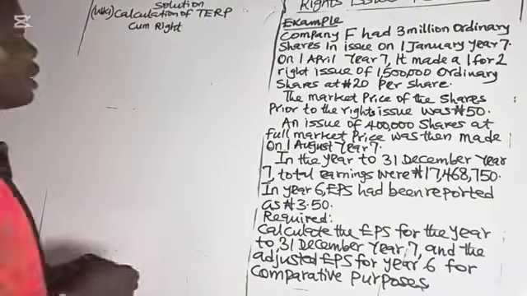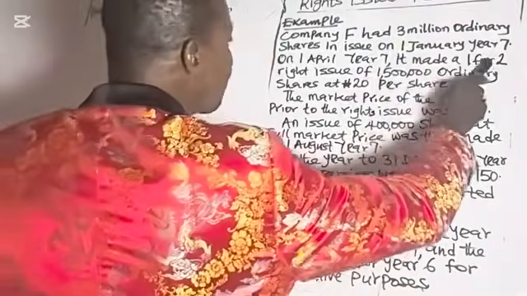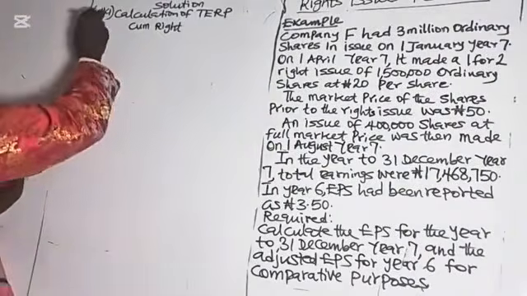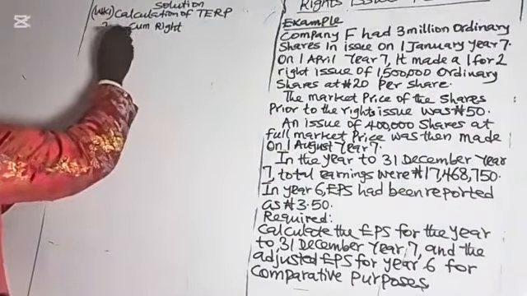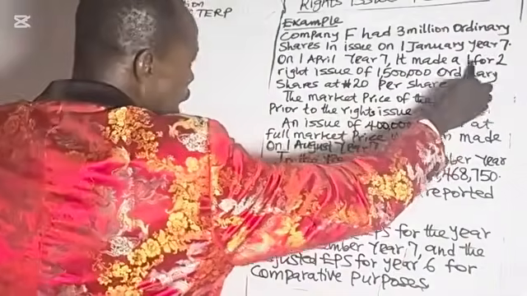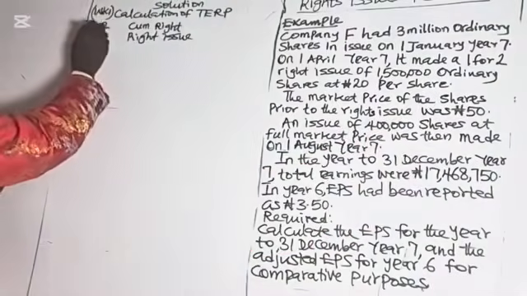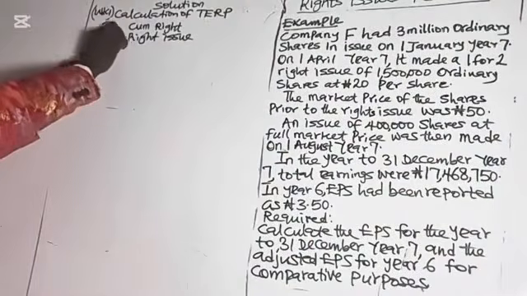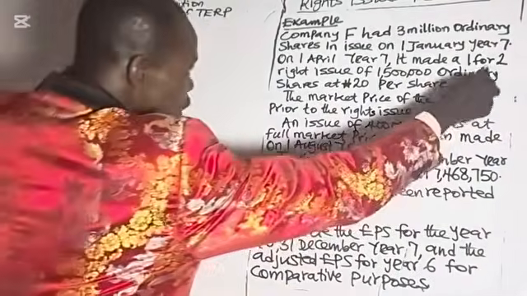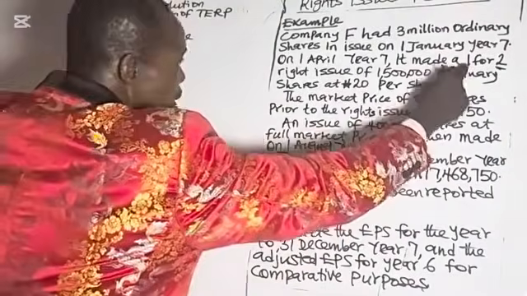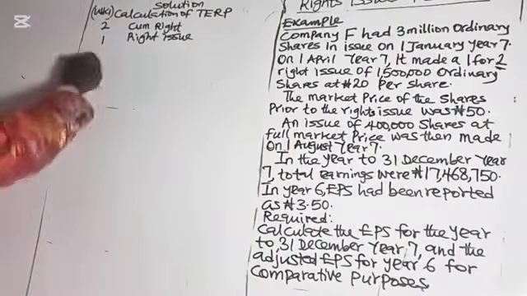Now, we were told it made a 1-for-2. That means the existing share was 2, and you'll be given 1 additional share as right issue. So the additional one that will be given to them is the right issue they are talking about.